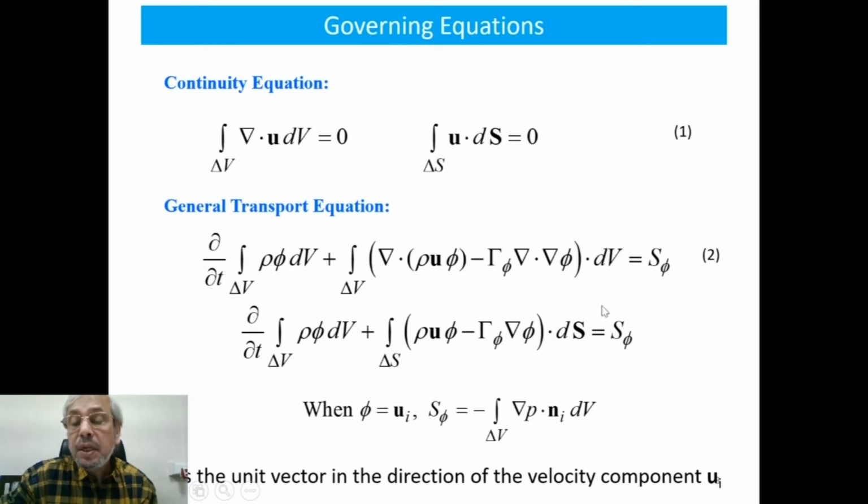And for this source term, as you can see in the Navier-Stokes equations, in the x, y, and z directions, or three perpendicular directions, it is grad of p dot n dv. So the pressure gradient forms the source term. Similarly, we will have to write the corresponding source term in the energy equation when we reuse this equation as the energy equation. Here n_i is a unit vector in the direction of the velocity component.